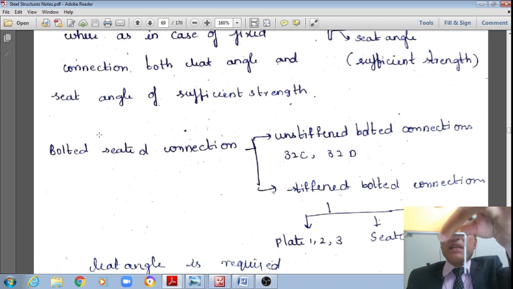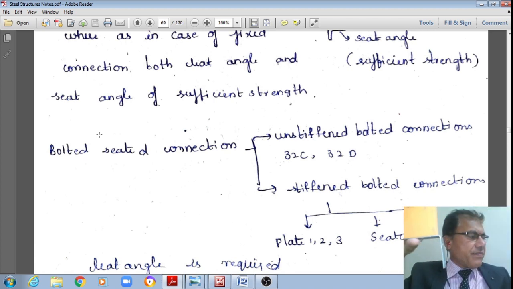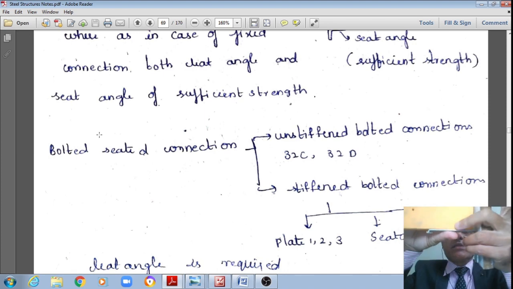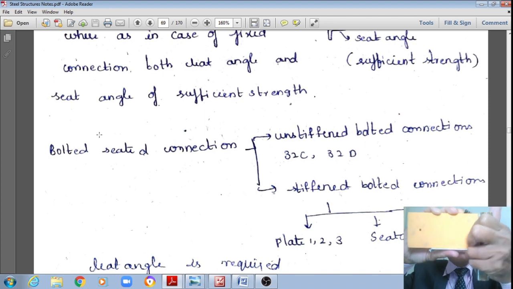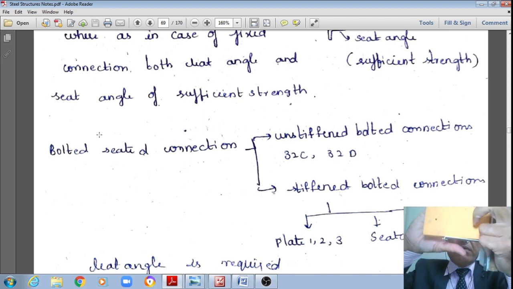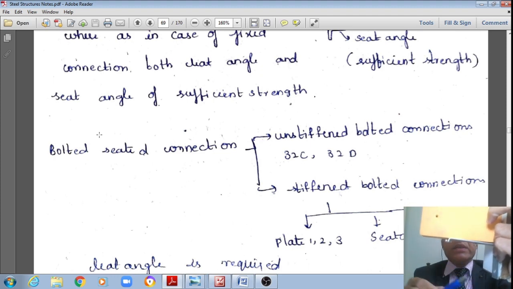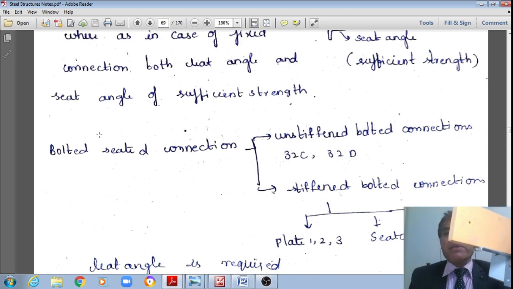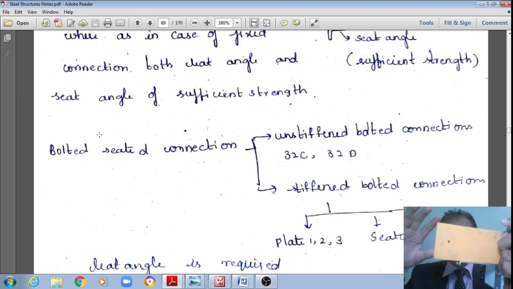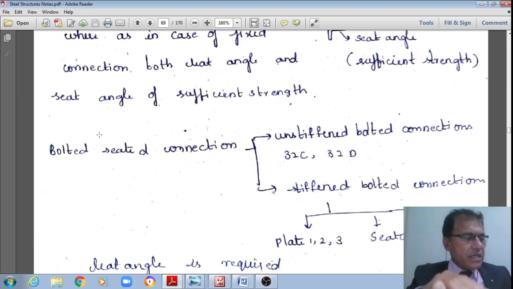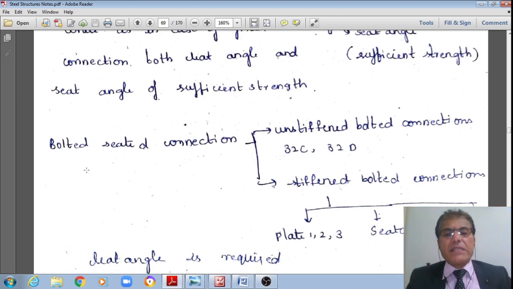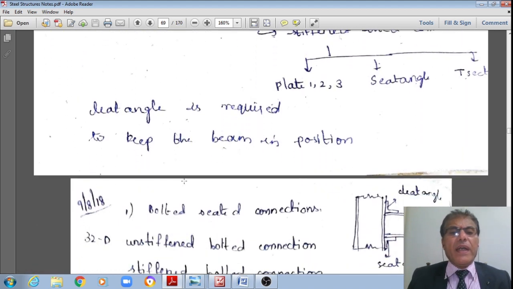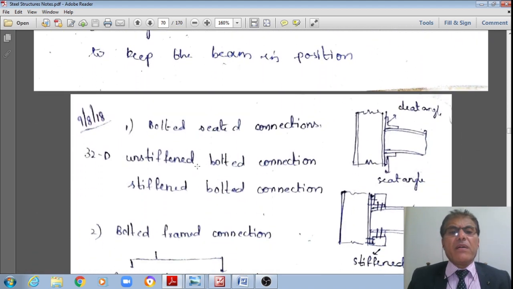These may be unstiffened bolted connections, unstiffened like this, wherein I don't have any stiffener angle here, and they are provided by means of the bolts. Or these may be stiffened bolted connections. Now we will see as per IS 800, I'll go to those schematics. However, now let us see these bolted seated connections.